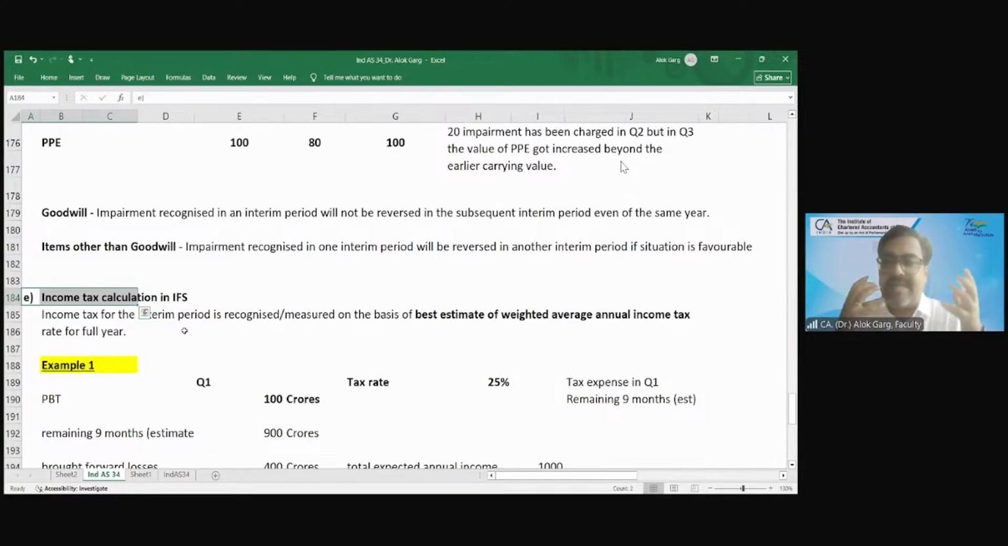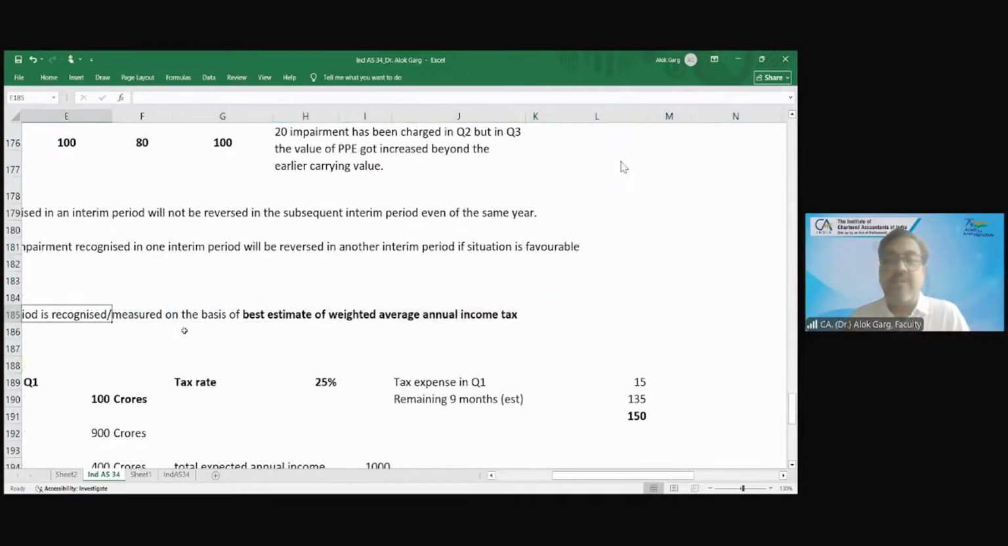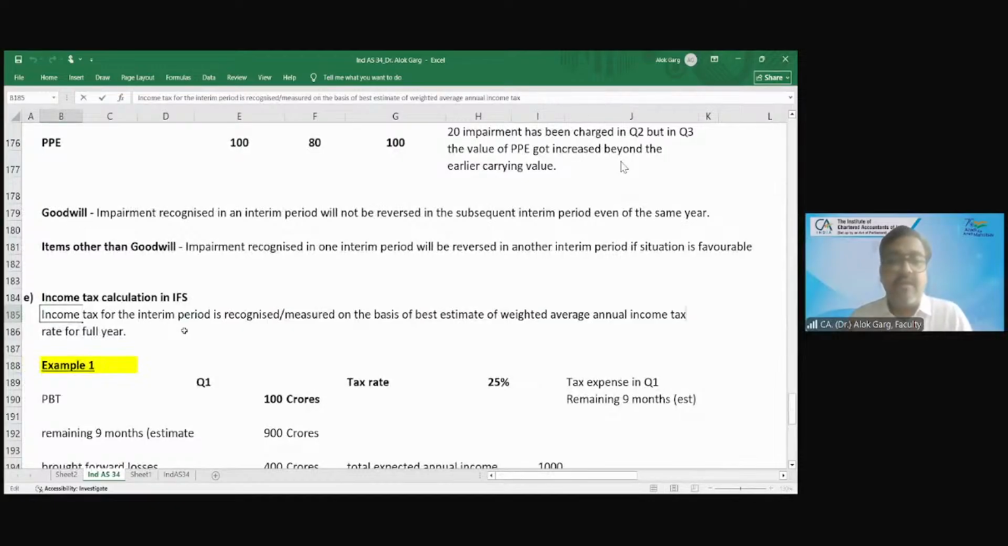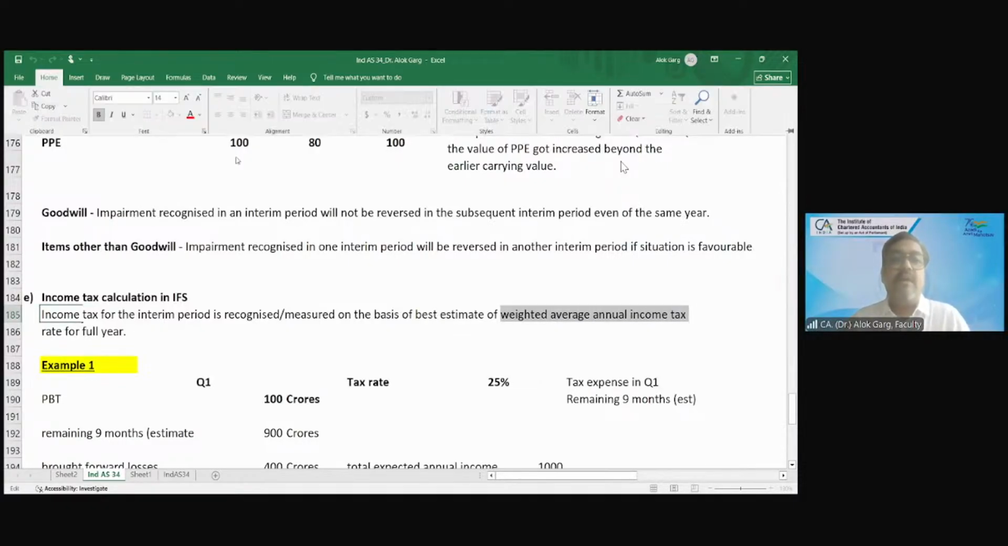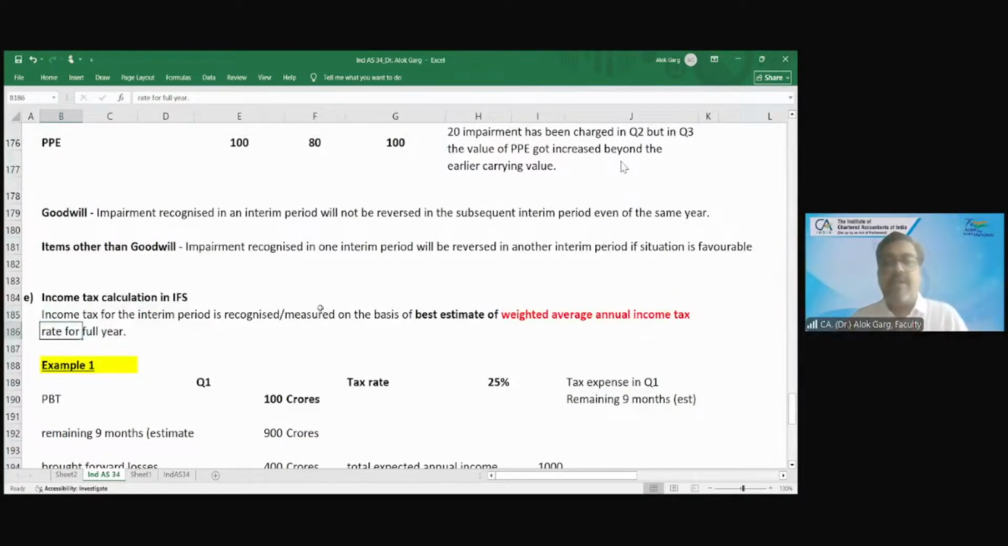But since tax is a yearly item, Ind AS 34 says that your income tax for the interim period is required to be recognized or measured on the basis of the best estimate of the weighted average annual income tax rate. The best estimate of the weighted average annual income tax rate for the full year.